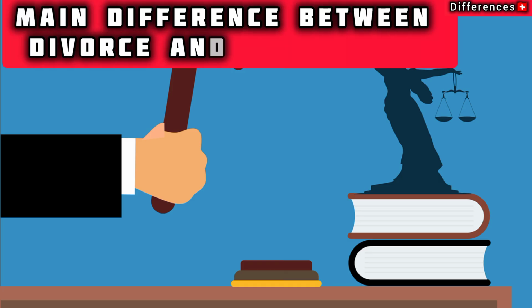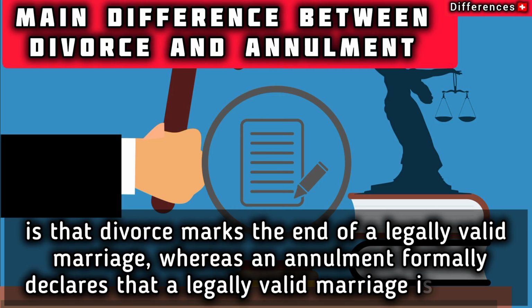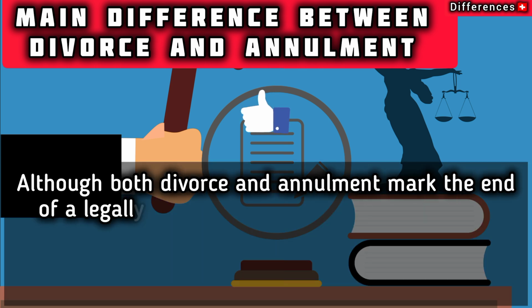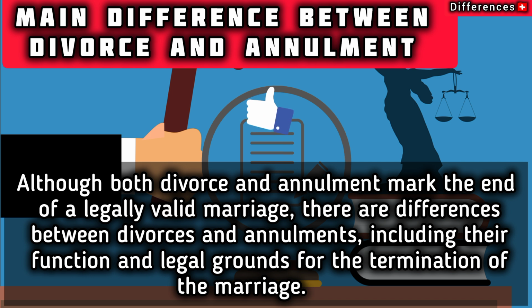The main difference between divorce and annulment is that divorce marks the end of a legally valid marriage, whereas an annulment formally declares that a legally valid marriage is invalid. Although both divorce and annulment mark the end of a legally valid marriage, there are differences between divorces and annulments, including their function and legal grounds for the termination of the marriage.